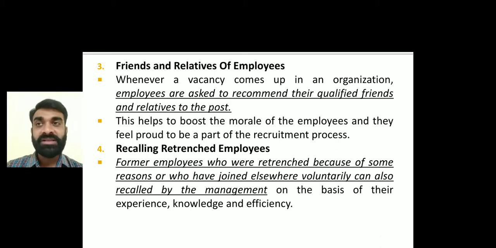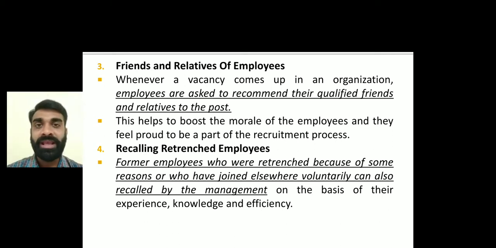If any of your friends or relatives are interested in doing a job in our company, then you can bring them to the company for the interview, right? So obviously that business unit's ultimate objective, recruitment, is being fulfilled. They hire the person from the reference of the existing employees working in the company. So ultimately it will reduce the cost, and the employees and relatives will feel happy that they have been part of a recruitment process, right?